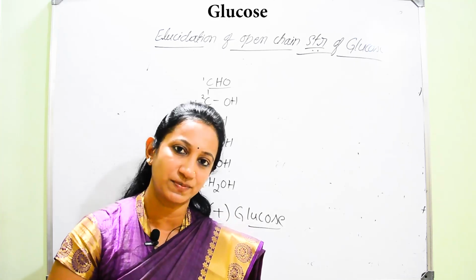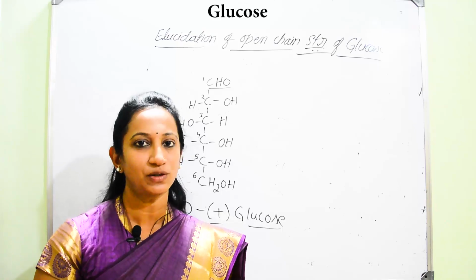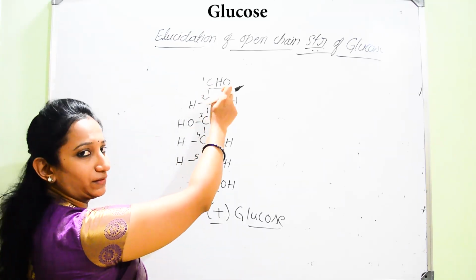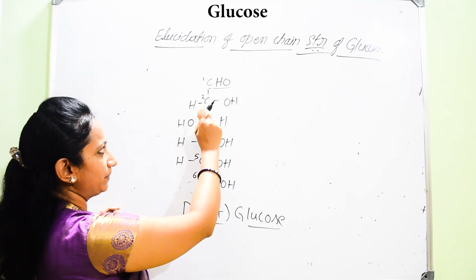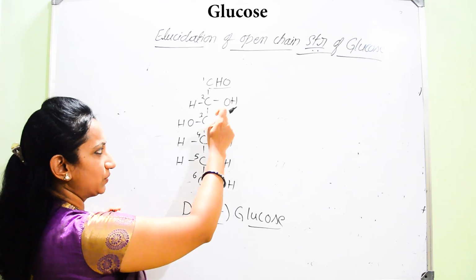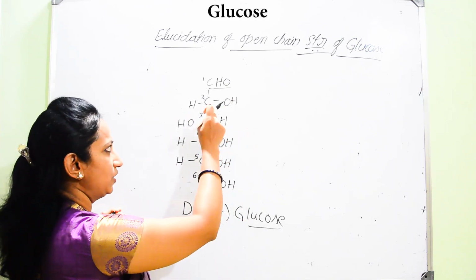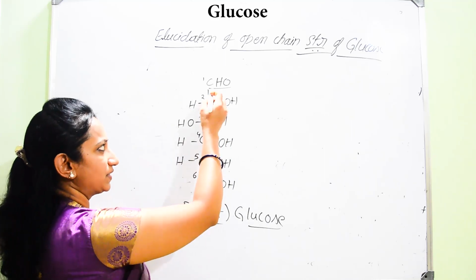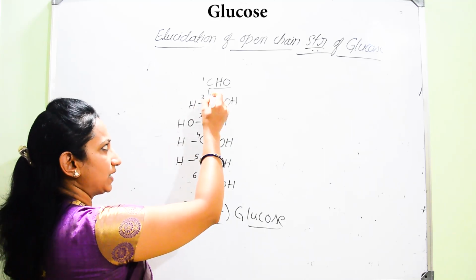The carbon which is bearing four different atoms or groups is a chiral carbon. Now, which are those chiral carbon atoms? First one we can consider. The second carbon atom has one different group, and this is also different. These combiningly are different. So this carbon is attached to four different groups. Hence, it is a chiral carbon.